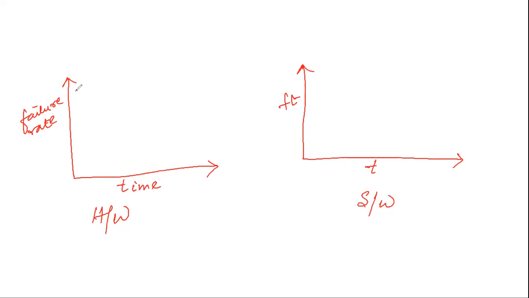So it is noticed that the hardware curve looks somewhat like this, and the software curve looks somewhat like this.